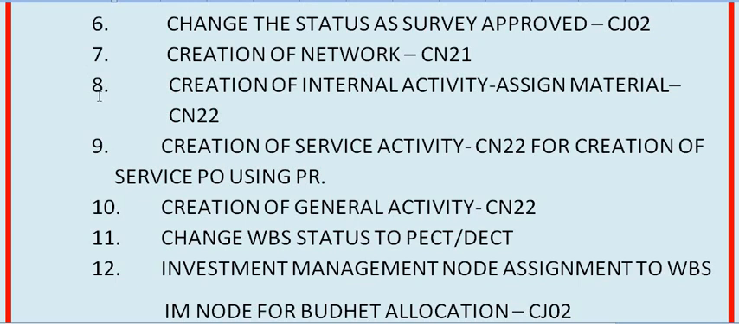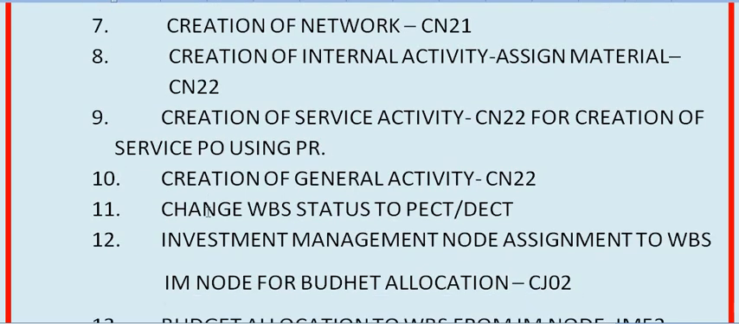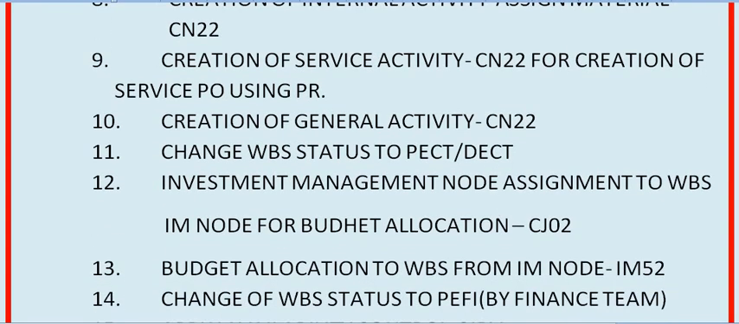Once you have completed steps 8, 9, 10, then you should change the WBS status to PECT and DECT: project estimate created and detail estimate created. Getting my points? Once you have done this, project step 11, then you should forward the note sheet to your account officer, chief account officer or account officer. In my company, the account officer and chief account officer have the responsibility to do this step 12.